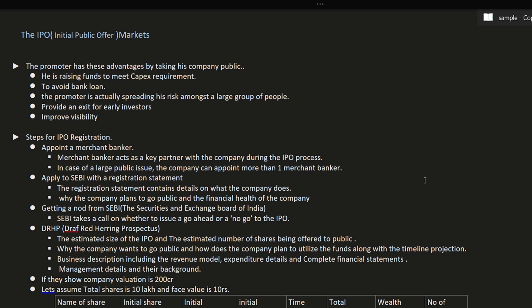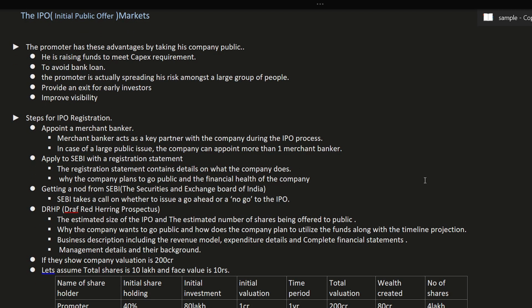What are the steps of an IPO? To register any IPO, the company will appoint a merchant banker. The merchant banker will act as a key partner with the company during the IPO process. He will do all the valuation of the company. You cannot decide the valuation of your company on your own. You could say if it is worth 100 crore, you can say 200 crore also.